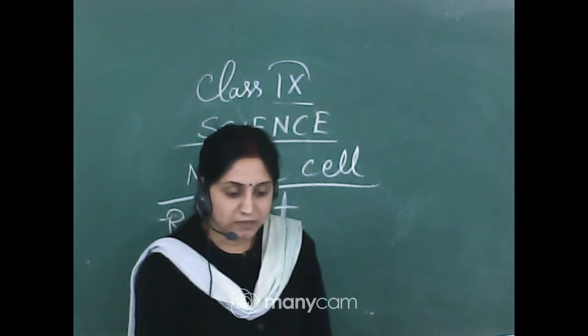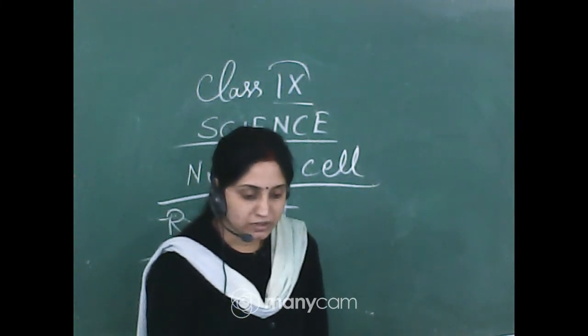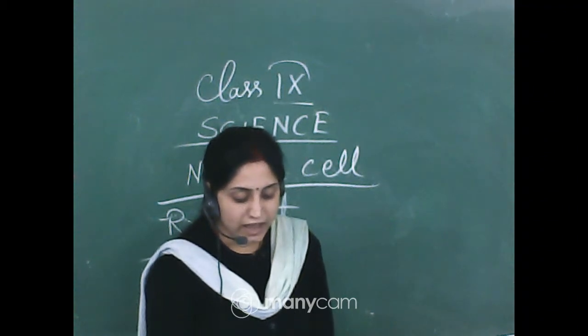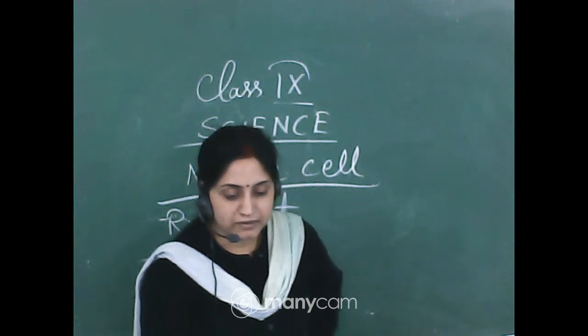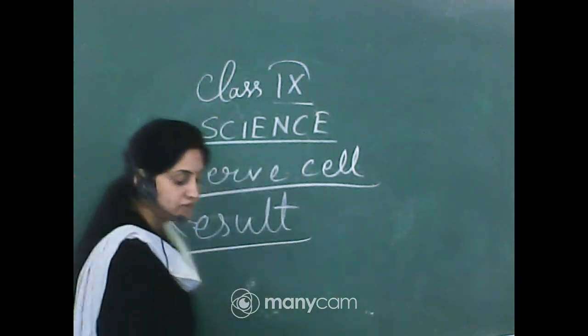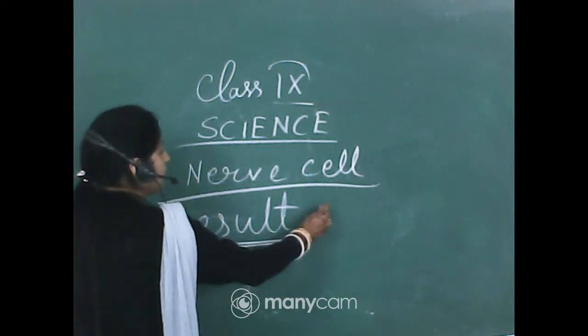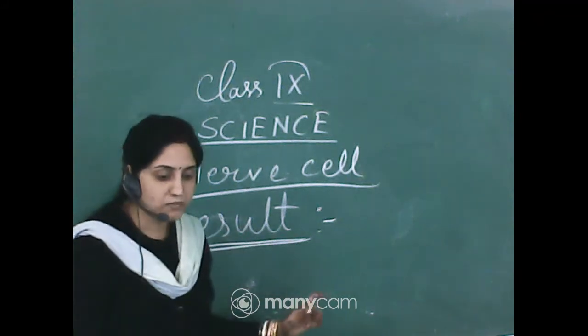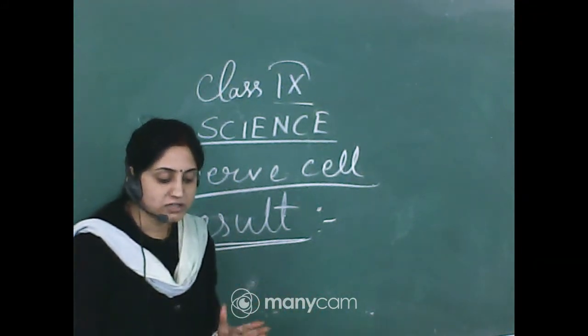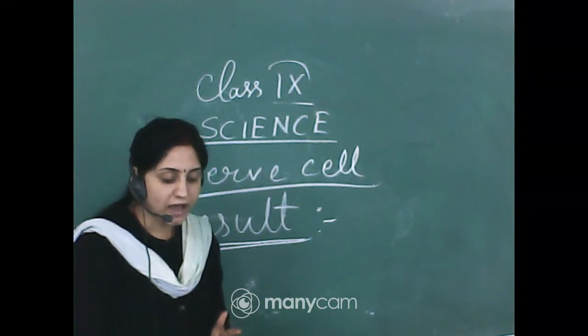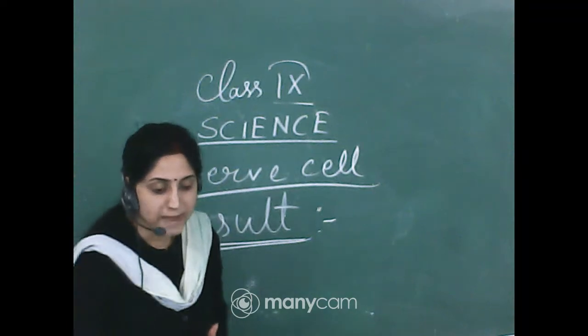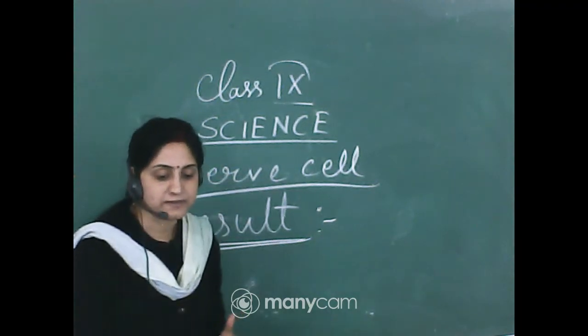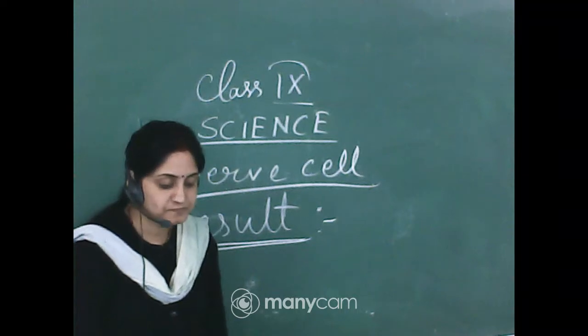First, striated muscles are multinucleated tissues which have characteristics of light and dark bands. Yes, this point. Result. Write it down in the result, then start. Striated muscles are multinucleated tissue which have characteristics of light and dark bands.